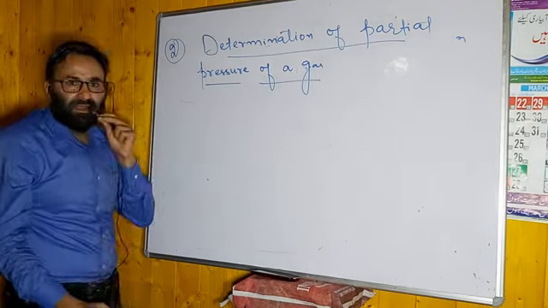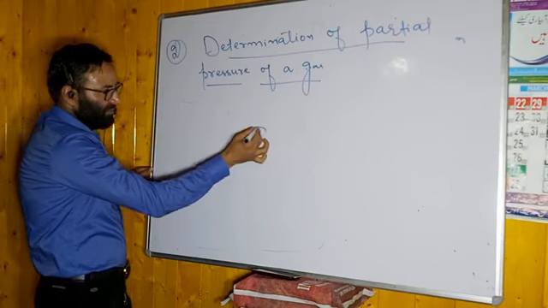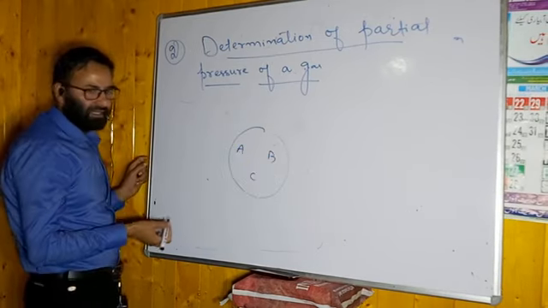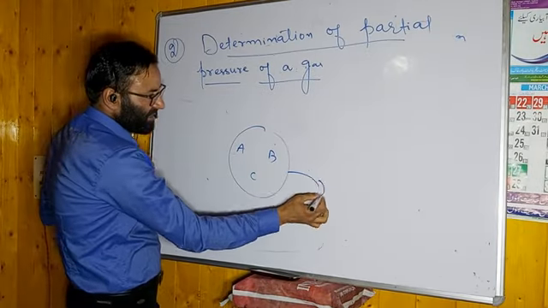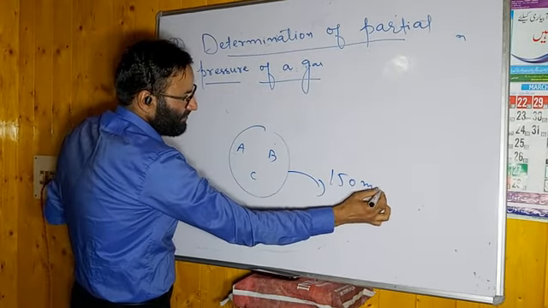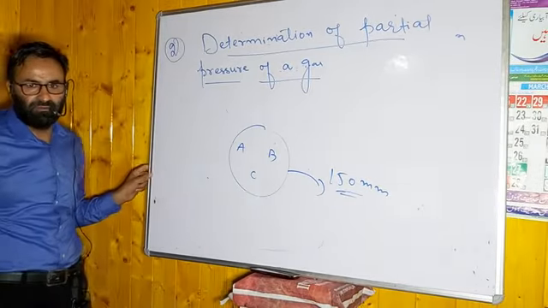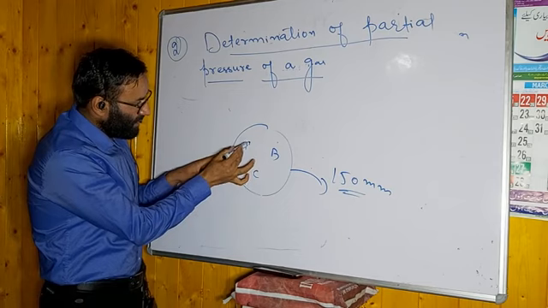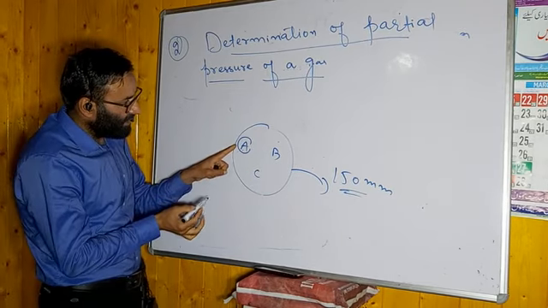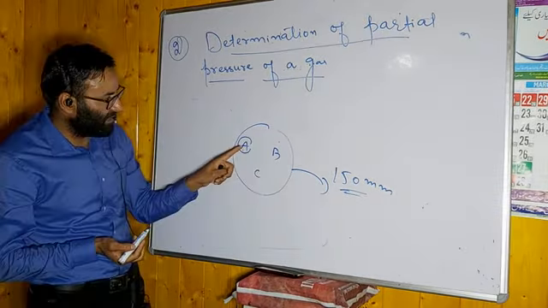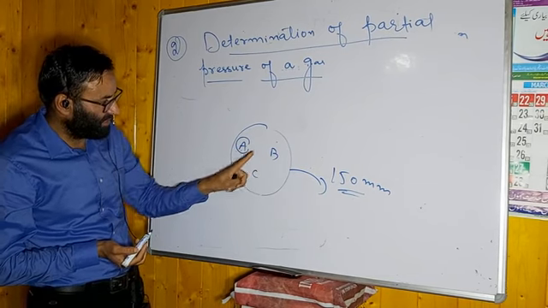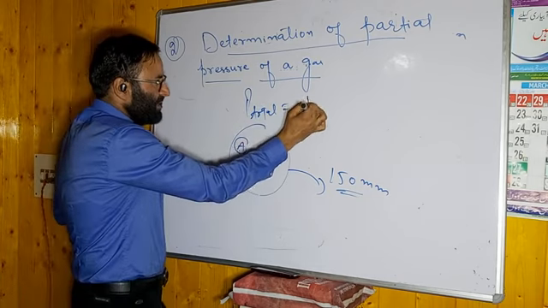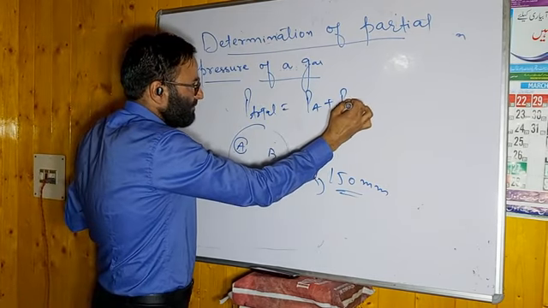देखिए बेटा, इसका मान क्या है जो मैंने ऑलरेडी बोला है. If you have a mixture of chemically non-reacting gases, let us say A, B and C. I will take three gases. Let us say total pressure is 150 mm. Remember this point. Now, if I tell you, जो A का प्रेशर है, पार्शियल प्रेशर A, ये कितना होगा? इस टोटल में से A का भी प्रेशर है, B का प्रेशर भी है, C का. It means that ये जो P total है, it will be the summation of PA plus PB plus PC.